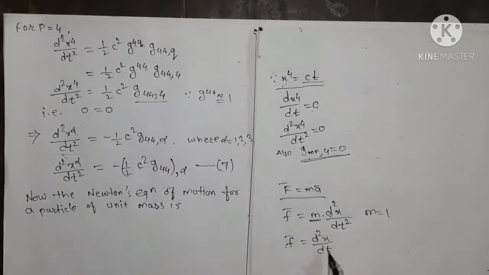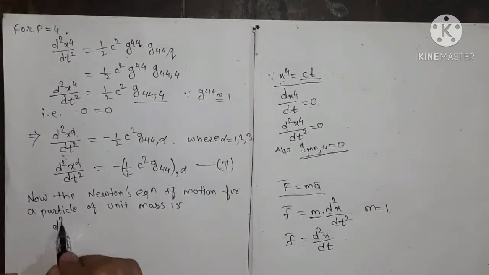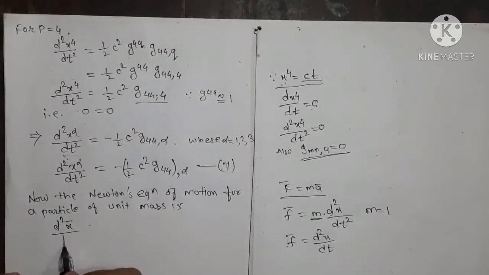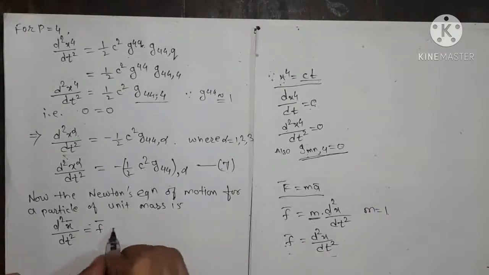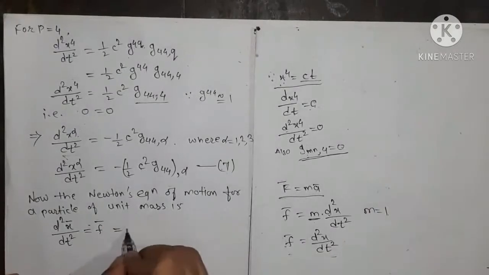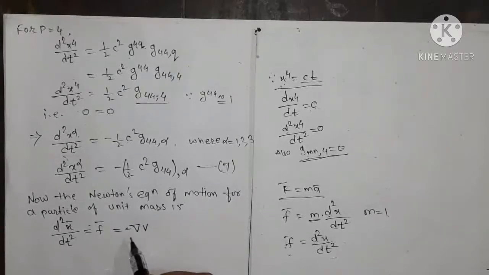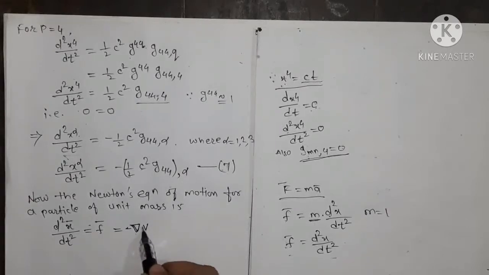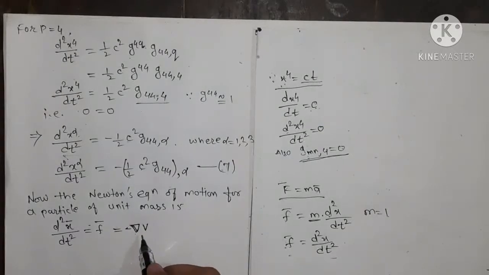So writing this equation here as d square x bar upon dt square equals to f bar. So we are writing this equation in this form. Now this f bar is nothing but our delta v, that is force is nothing but our potential. So we write this force in the form minus delta of v, where v is nothing but our gravitational potential by the Newton.